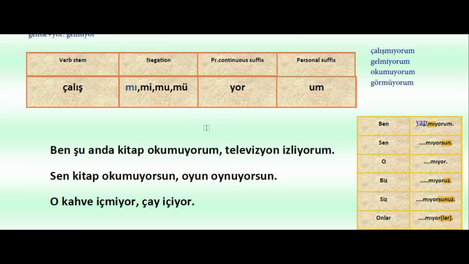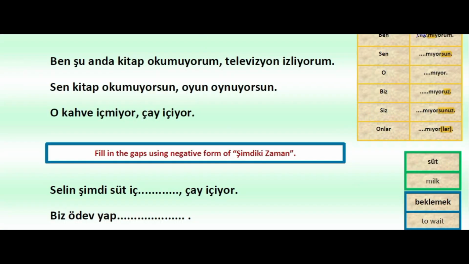So let's see the sentences here. Ben şu anda kitap okumuyorum. So okumak was to read. Okumuyorum. So I am not reading a book. Şu anda was at the moment. I am not reading a book at the moment.